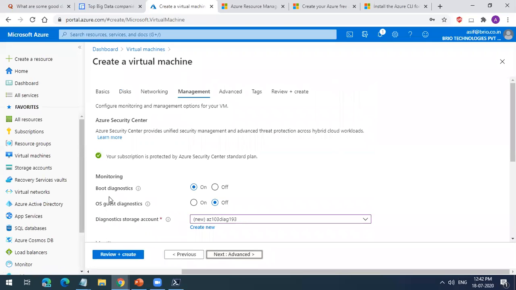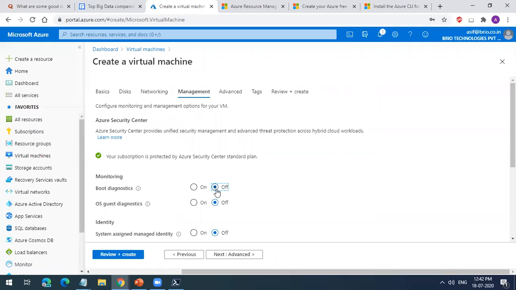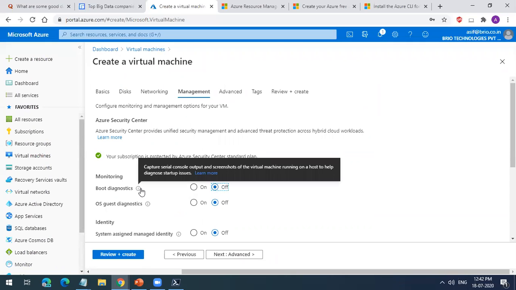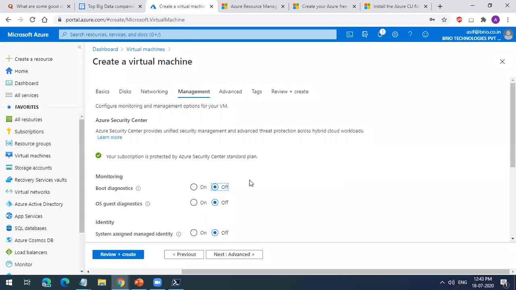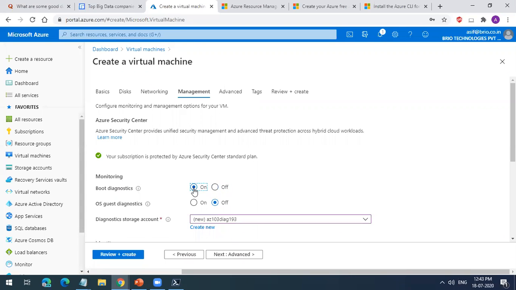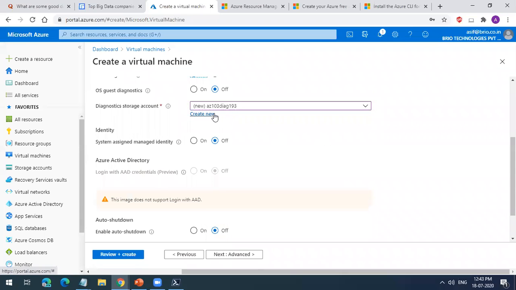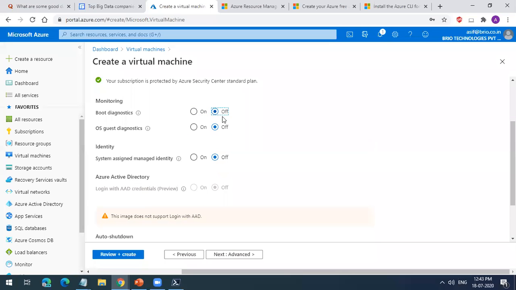Then management: do you want to do boot diagnostics and all? As of now, I don't want to. This will help you capture serial console outputs. If you want to have activity logs of what's happening in your Windows environment and you want to see those activities in Azure, you have to turn this on. This will create a storage account and all those logs will be copied to your storage account. But as of now, we are not doing that.